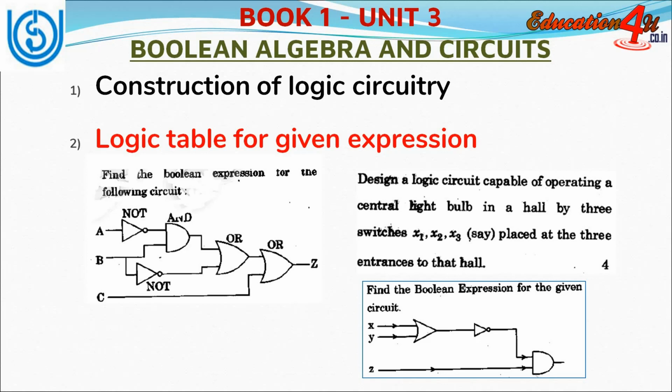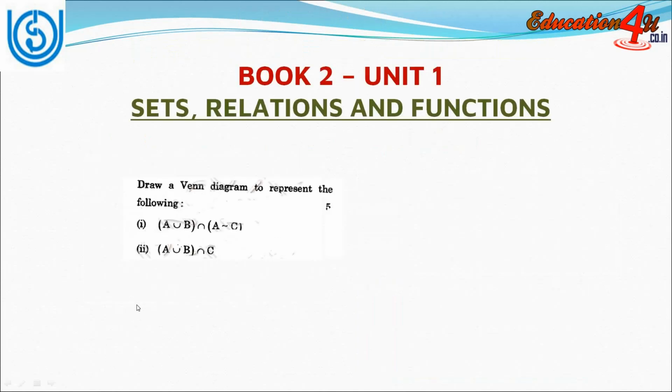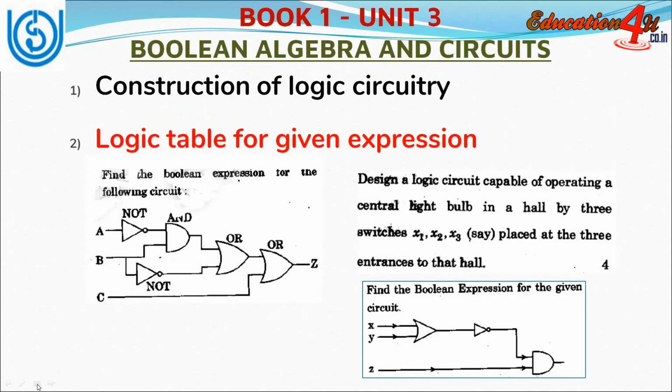Now in the second example, it is written: design a logic circuit capable of operating a central light bulb in a hall by 3 switches x1, x2, x3 say placed at 3 entrances to that hall. So in this example you should know how to draw a logic table and how to construct logic circuitry.